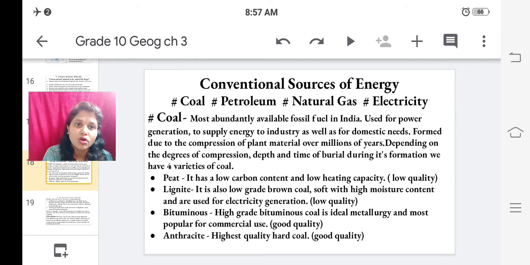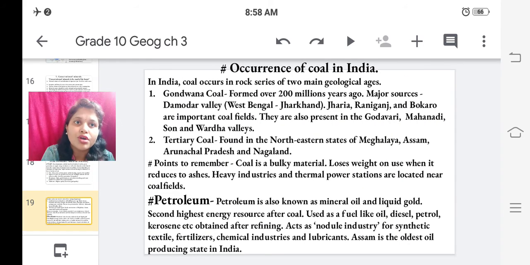Lignite is also a low grade brown coal, soft with high moisture content, and is used for electricity generation. It has moisture content, so it doesn't burn very quickly. Bituminous, high grade coal, is ideal for metallurgy and most popular for commercial use. Anthracite is the highest quality of hard coal and is good for burning and using in the electrical industries or for producing energy.